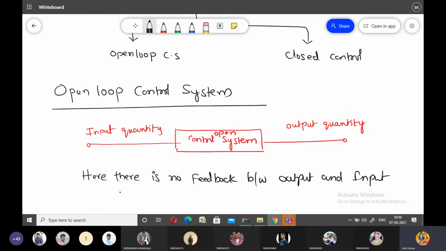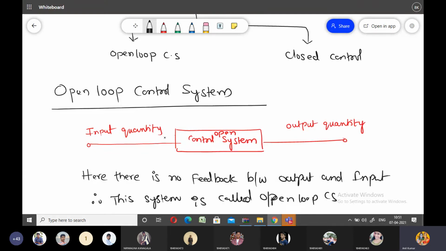Therefore, the system is called open loop control system.